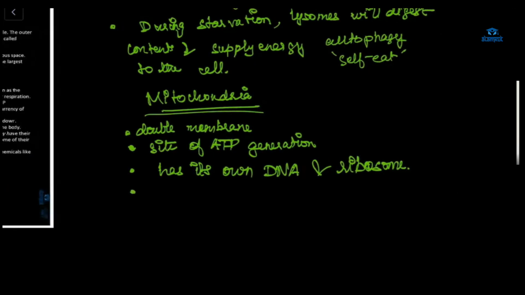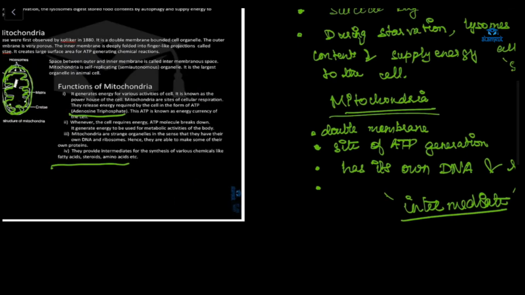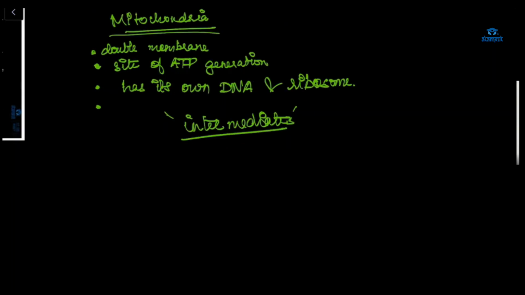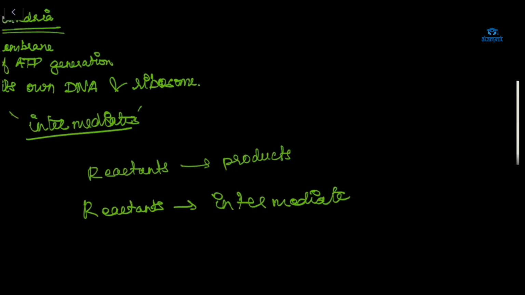What do we mean by intermediate, Shazan? What is the meaning of intermediate? Ma'am, can you tell us the meaning? Okay, whenever we have reactants, from reactants we get product, right? In a chemical reaction, sometimes from reactants we will have an intermediate, and from that intermediate we'll have the product.